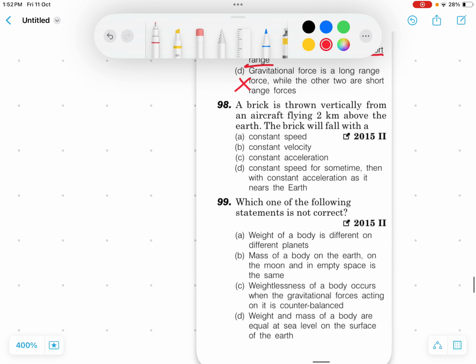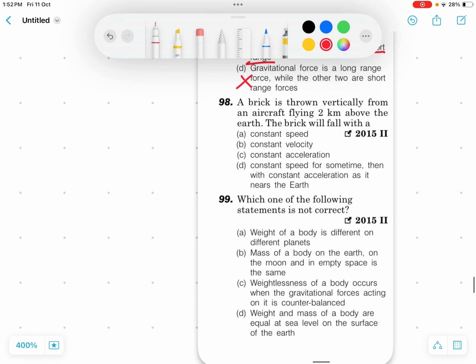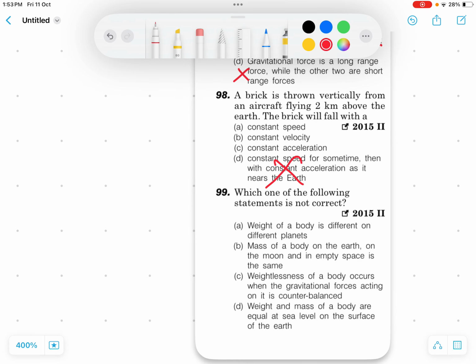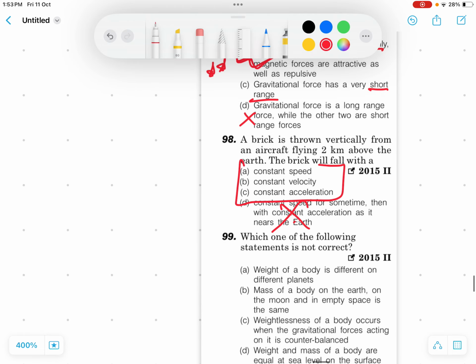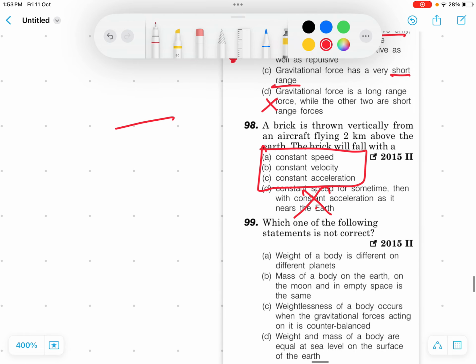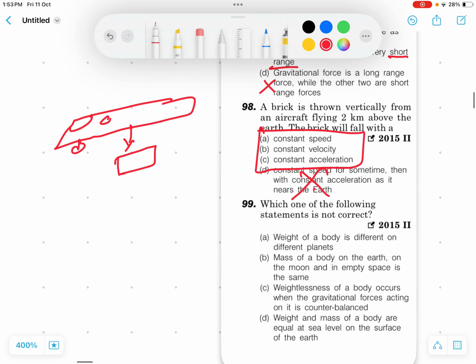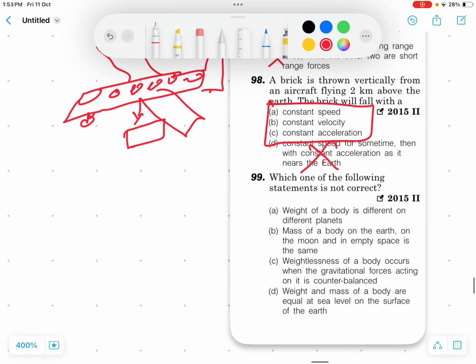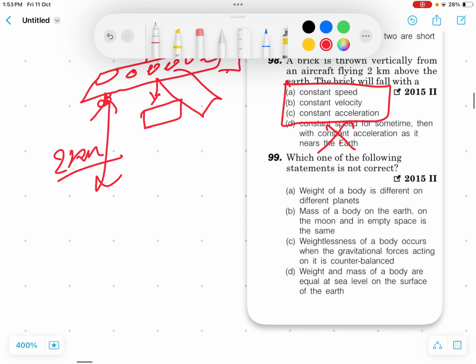A brick is thrown vertically from an aircraft flying 2 kilometers above Earth. The brick will fall with constant speed, constant velocity, constant acceleration, or constant speed for some time and then constant speed as it nears the Earth. So it is basically a stupid option. Let's talk about this. Let's say there is an aircraft and the brick is thrown from it. Let's draw some pilots and some wings of the plane. Okay, now it's perfect. Let's say this is 2 kilometers above the Earth.